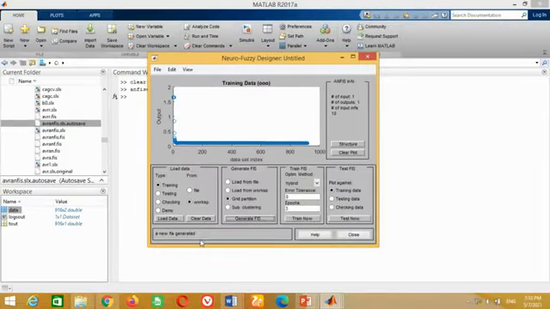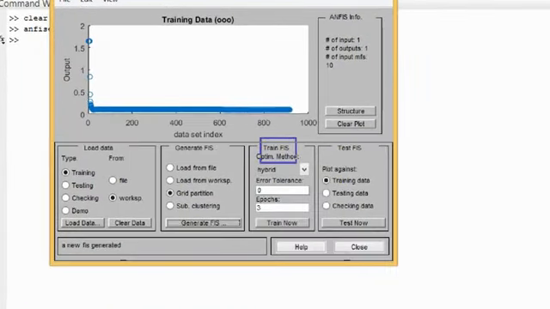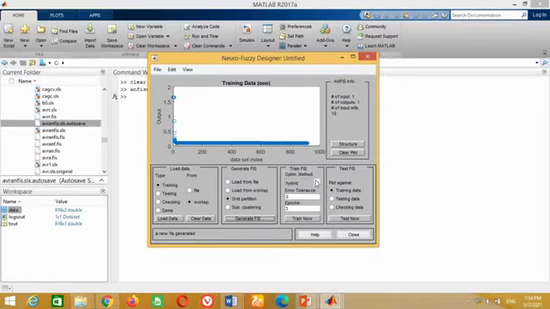Now come to the third section, which is based on training the FIS, consisting of various options. The first option asks you about the optimization method. It has two methods, namely backpropagation and hybrid method. The hybrid method is the combination of backpropagation and least mean squared error method. Therefore, hybrid method mostly provides the best results. I choose hybrid method in this case.